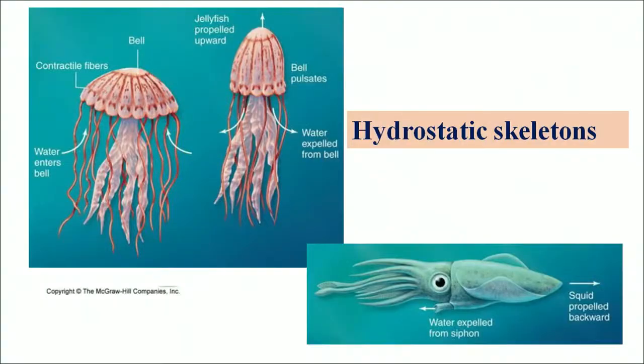The first one is the hydrostatic skeleton. It consists of fluid held under pressure in a closed body compartment, and it is found mostly in worms and cnidarians. It protects the body parts by cushioning them from shock, and it also gives the body shape as well as providing support for muscle action.